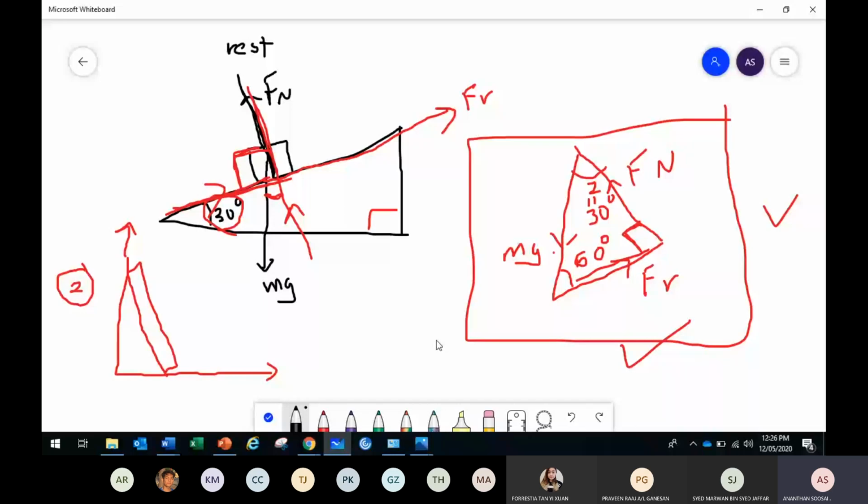The ladder is at rest. This is surface 1, this is surface 2. Consider both rough. You may assume both surfaces are rough. By assuming both surfaces rough, can you show all the forces acting on this ladder?